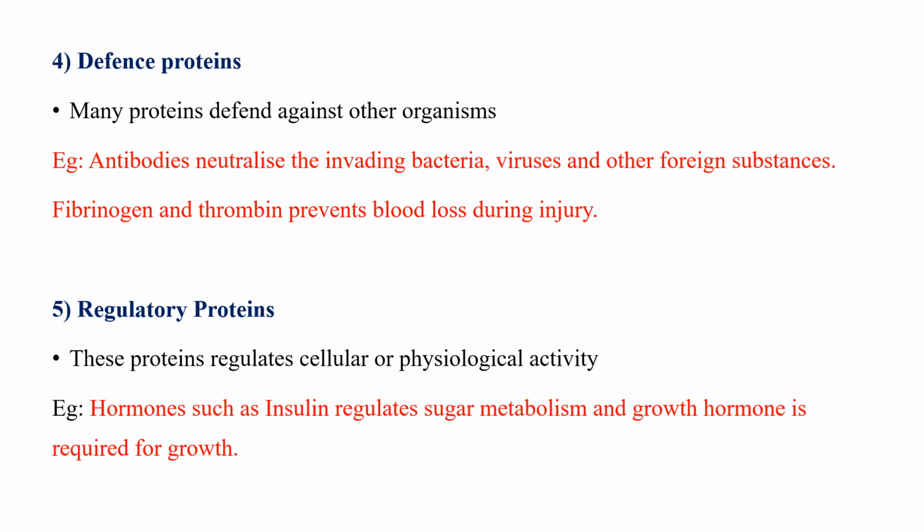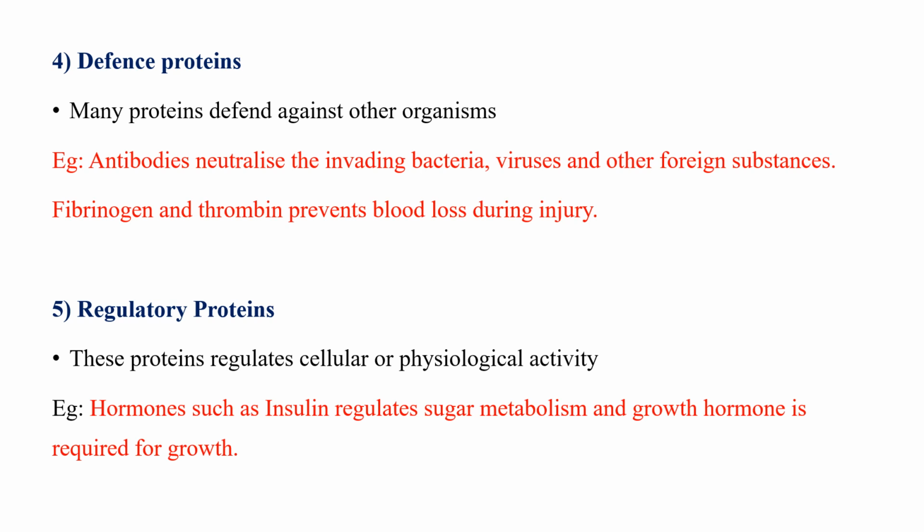Fourth one is the defense protein. Many proteins defend against other organisms. For example, antibodies neutralize the invading bacteria, viruses and other foreign substances. The next example is fibrinogen and thrombin, which prevent blood loss during injury.